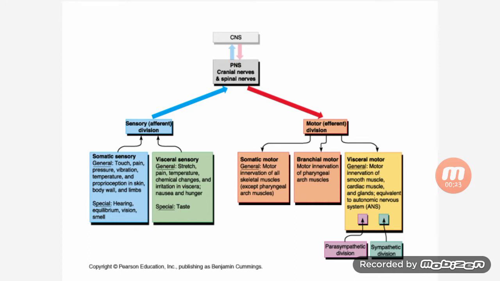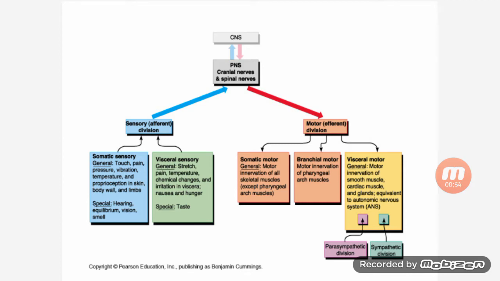General: touch, pain, pressure, vibration, temperature and proprioception perceptions in the skin, body wall and limbs. Special is hearing, equilibrium, vision and smell. Visceral sensory general: stretch, pain, temperature, chemical change and irritation in the visceral organs, nausea and hunger. Special is taste.